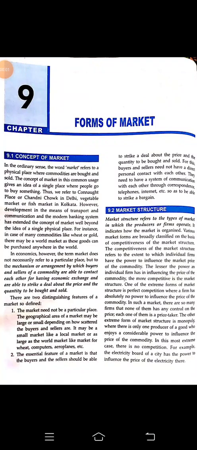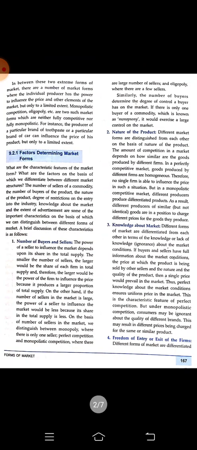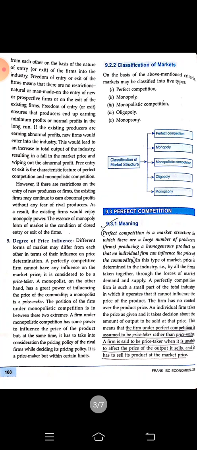Let's begin with chapter number 9 from your economics book of grade 12, and the name of the chapter is Forms of Market. And we are going to start with the perfect competitive market, or perfect competition market. First, we need to understand the meaning.